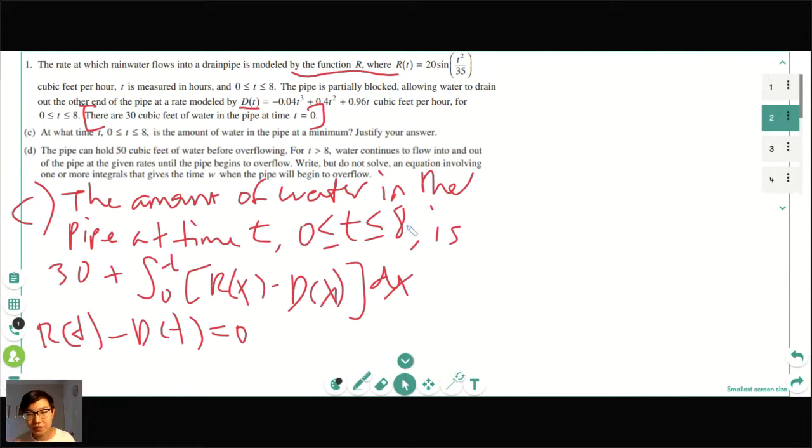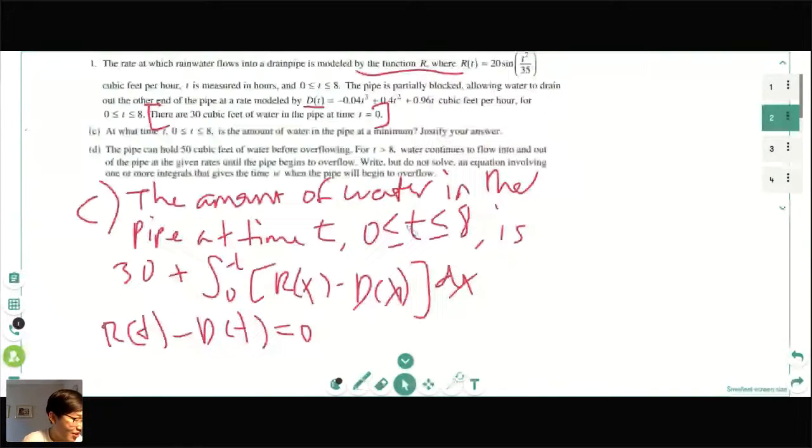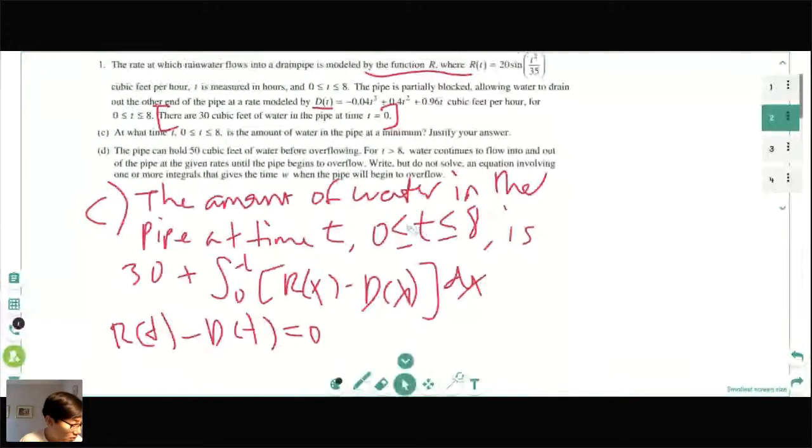Sorry, I can see again that my text is covered by my profile picture. Sorry about that. So I'll move that there. Once again, sorry for the rough handwriting, but writing with a stylus is very interesting. r of t minus d of t equals 0. So let's put it into our calculators and tell me at what values does r of t minus d of t equal 0?